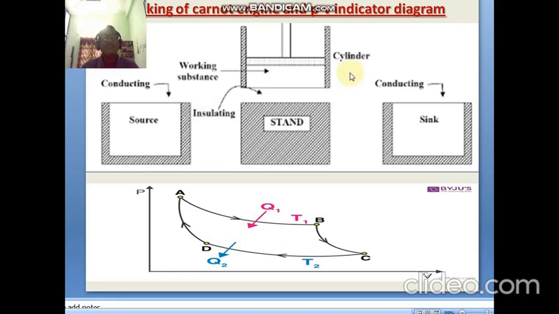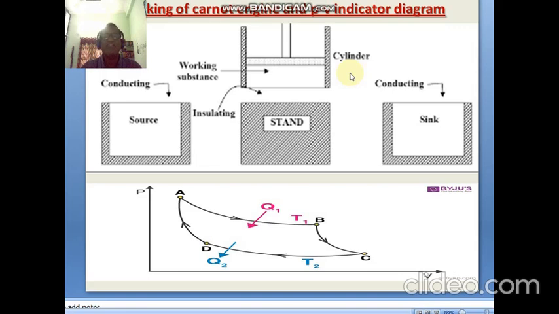First, the working substance: an ideal gas in a cylinder with a piston is used as the working substance. The walls of the cylinder are insulated, that means no heat flows outside or from the surroundings to the system. But the bottom of the cylinder is made of a conducting material. So the first part is the working substance.